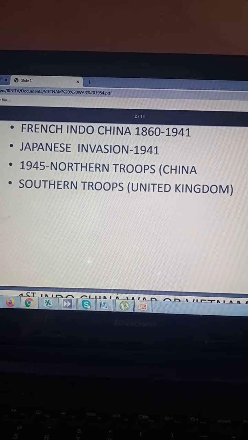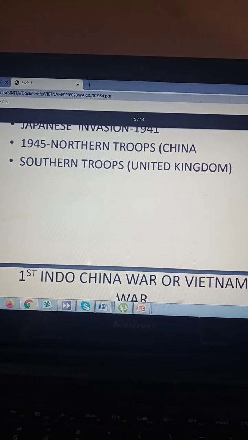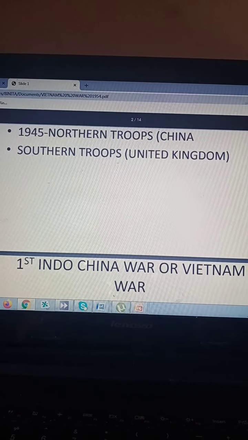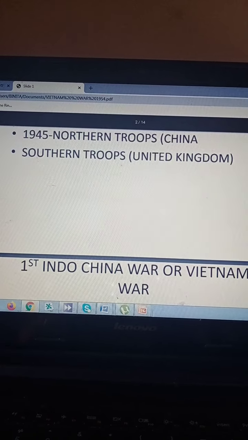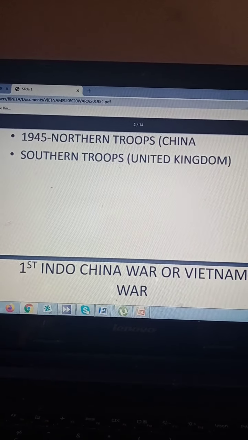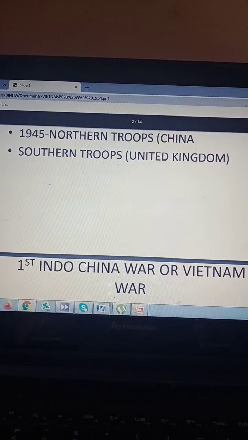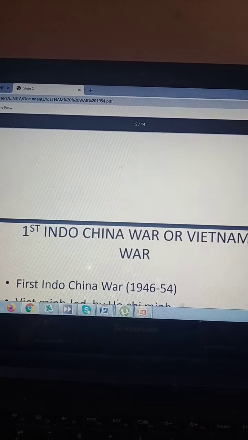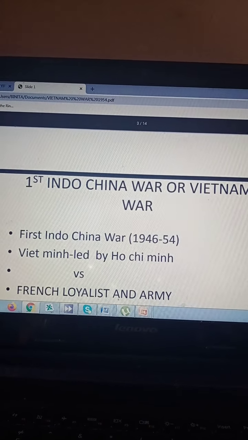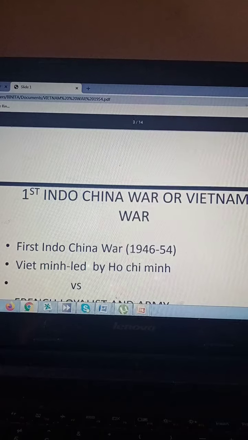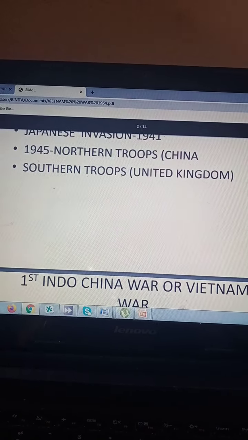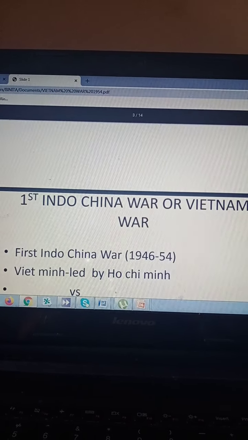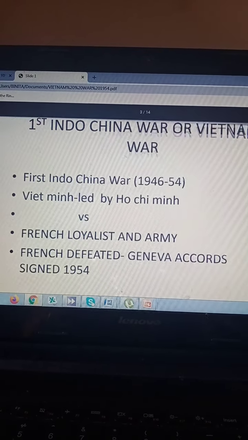Now the southern part was handed over to the United Kingdom. This part of Vietnam was again asked for by the French. Since it was a French colony, the French pleaded with the UK, they wanted southern Vietnam, and the United Kingdom was also ready to give it. But the local people did not want any more foreign intervention. Therefore the First Indochina War was fought, from 1946 to 1954.